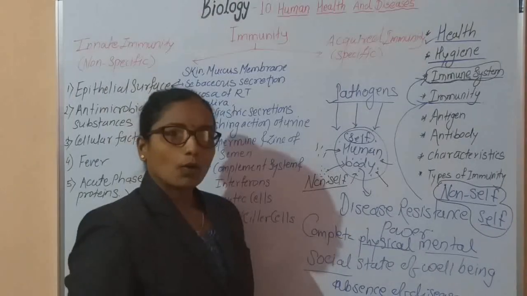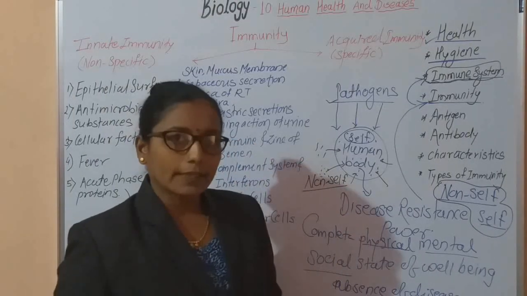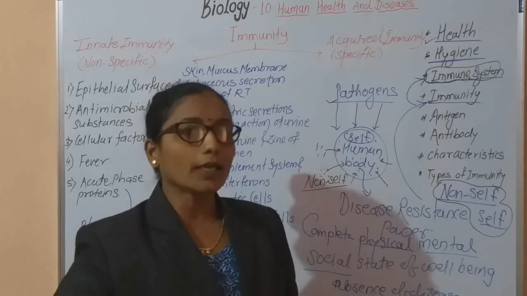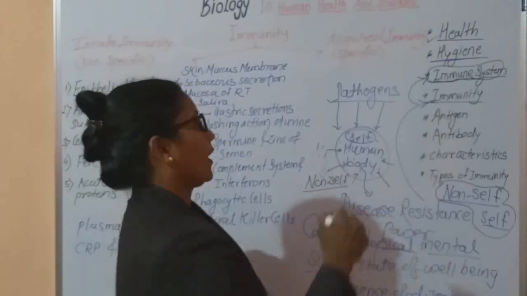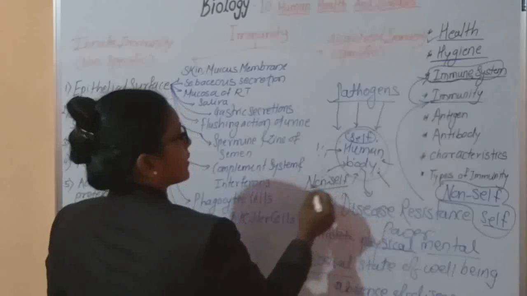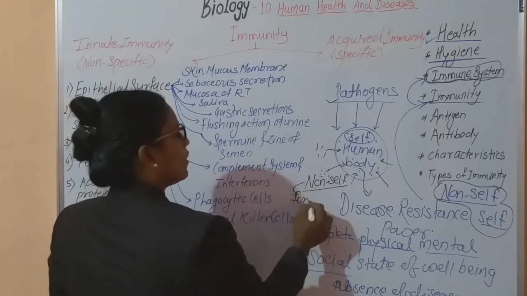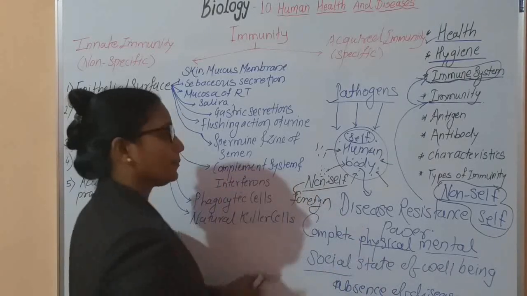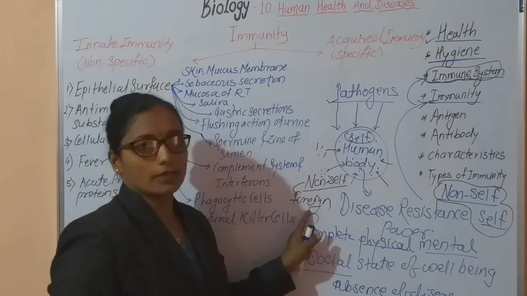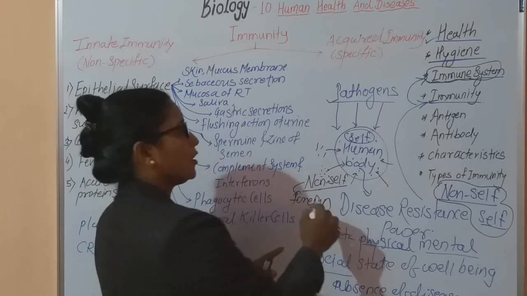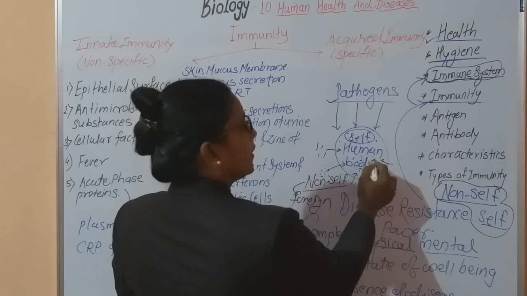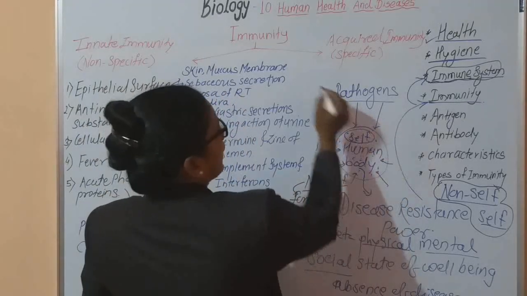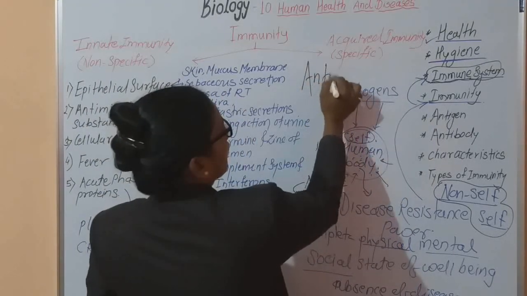Now, the most important thing is that when a pathogen enters your body, these non-self components, the foreign substances, release certain components.